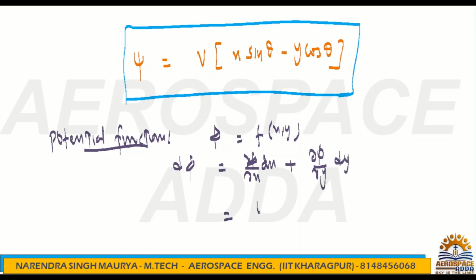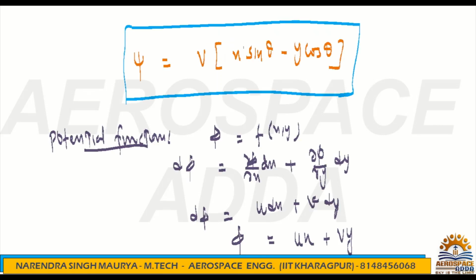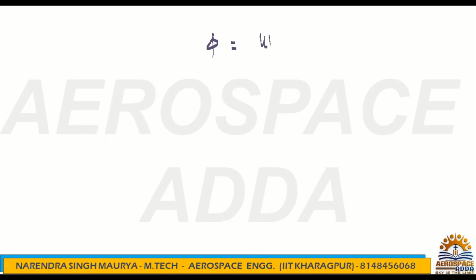What is dou phi by dou x? It is u, plus dou phi by dou y is v dy. Nothing but d phi. Simple. Here, what is phi? Phi is nothing but ux plus vy. That is the phi now. I will keep all the values.